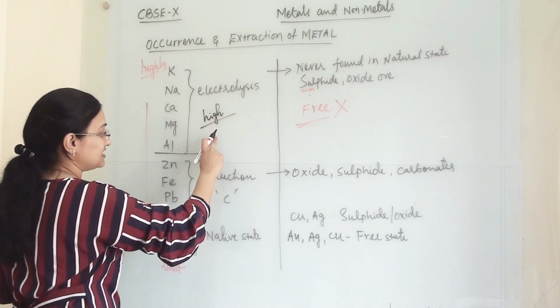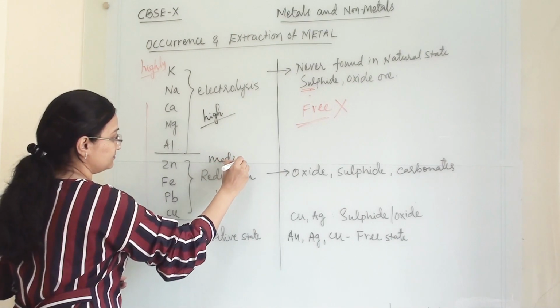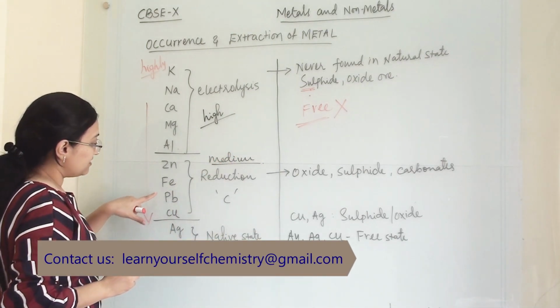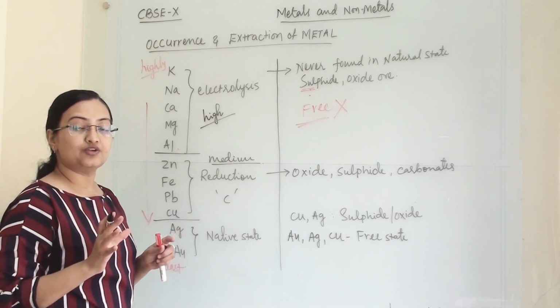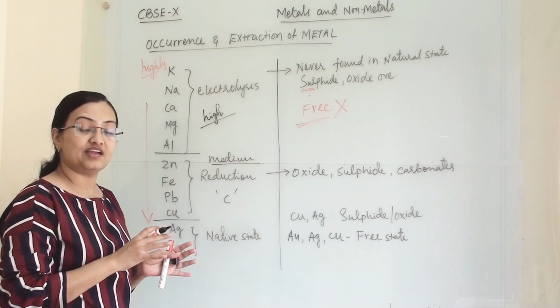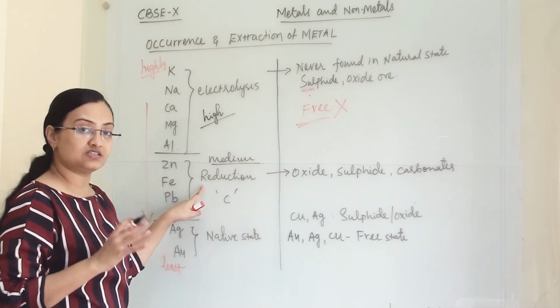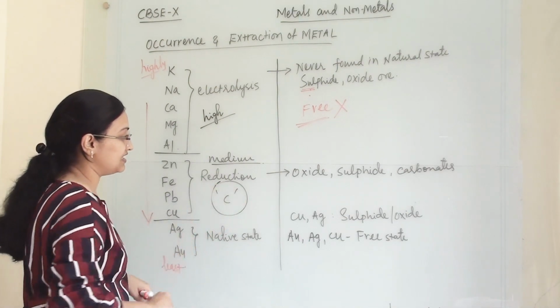Their reactivity is high. These are medium reactive metals. So zinc, iron, lead and copper are medium reactive metals. They are not very highly reactive, as well as they are not least reactive. So we can extract them with a reduction by using carbon element.